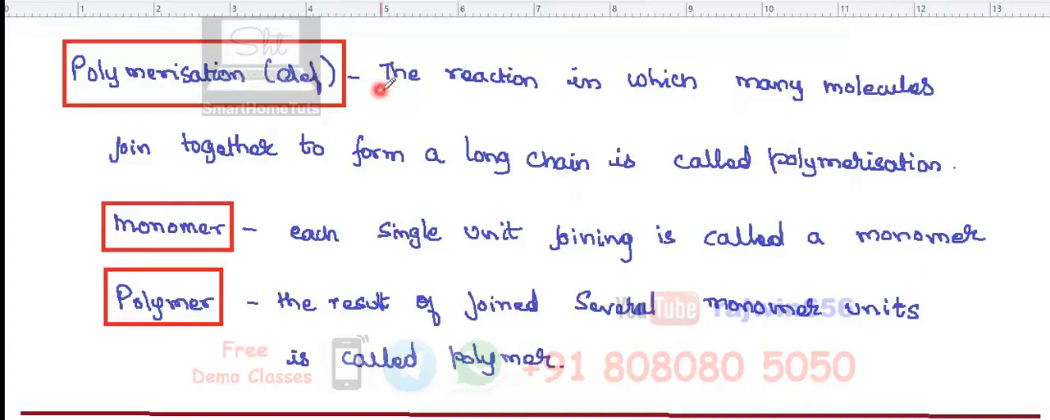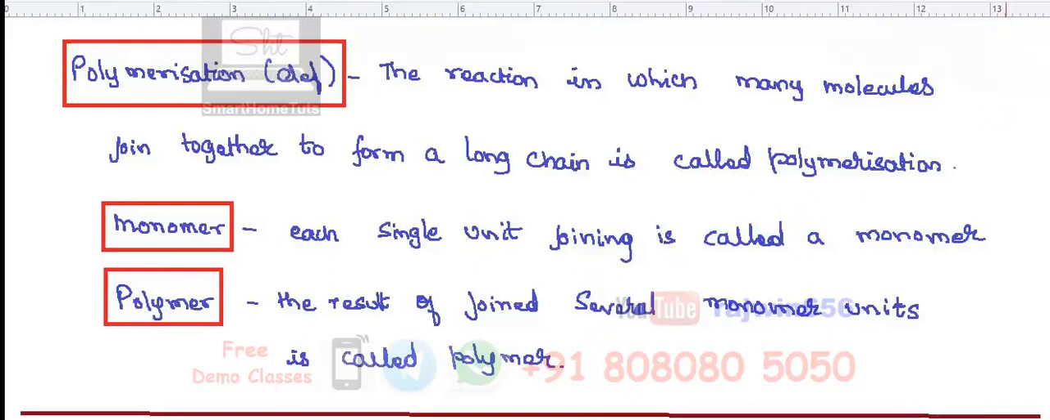So polymerization, the reaction in which many molecules join together to form a long chain, is called polymerization. Monomer, each single unit joining is called a monomer. Polymer will be the result of joined several monomer units, is called polymer. Just take all these definitions down and then we are going to consider a few more examples.